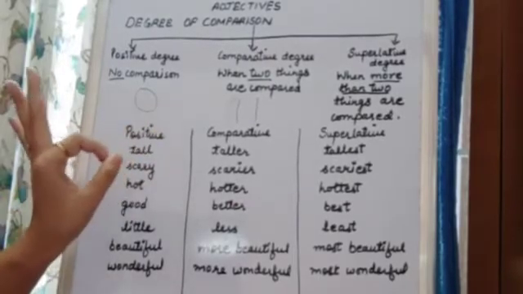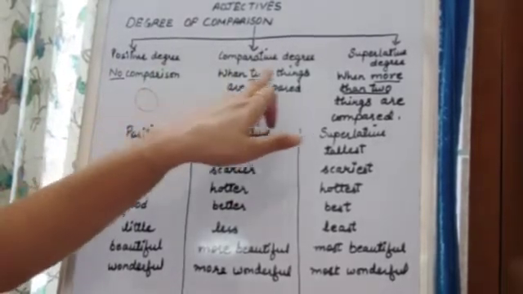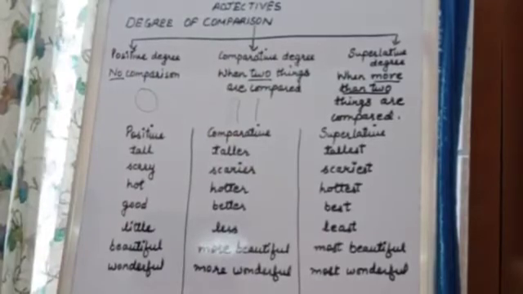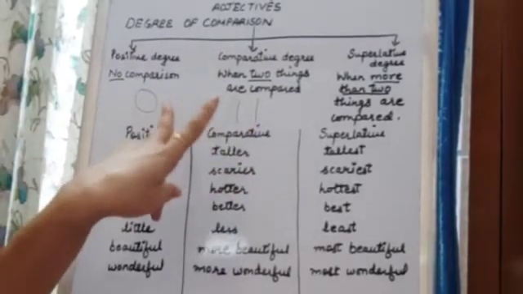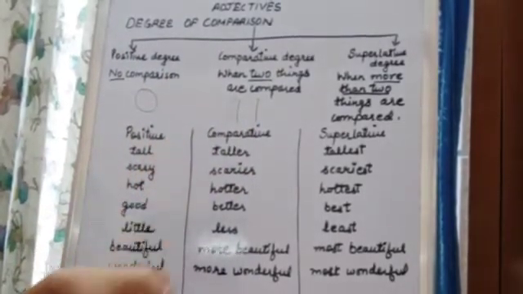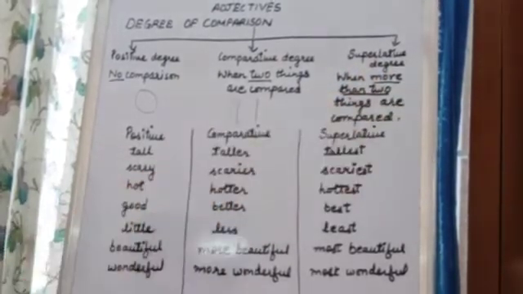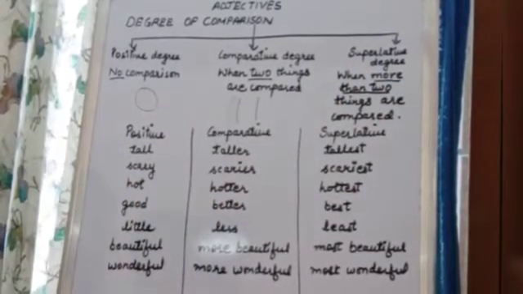There is zero comparison. Then in comparative degree the comparison is made between two things. And then in superlative degree we compare the quality or their kinds with more than two things, persons, animals, or places. I hope you have understood this.